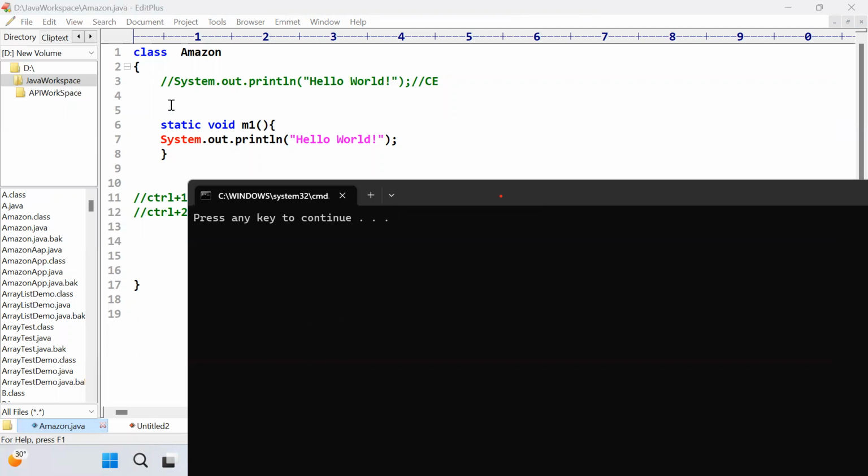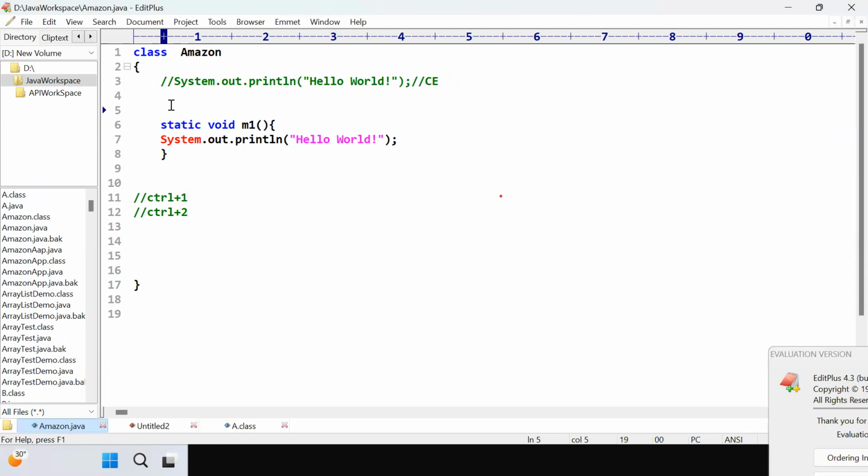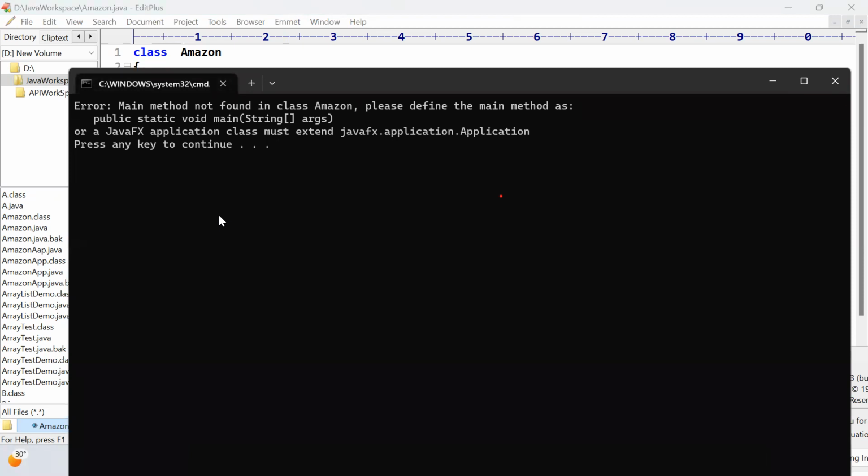So here, this file is compiled. So what you understand: without a main method, we can compile the code. Dot class file is generated when you press Control 2, but without a main method, we cannot execute Java code. Why?